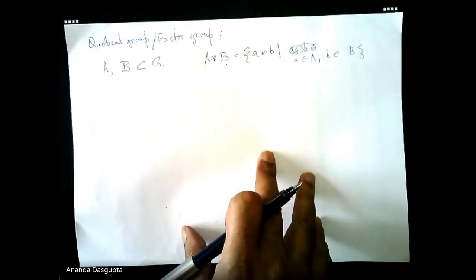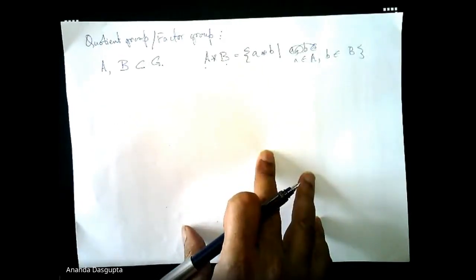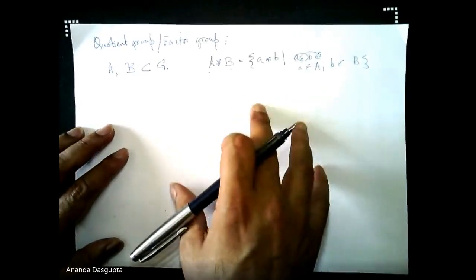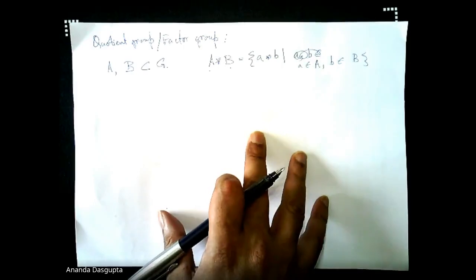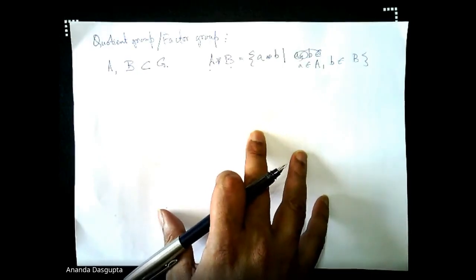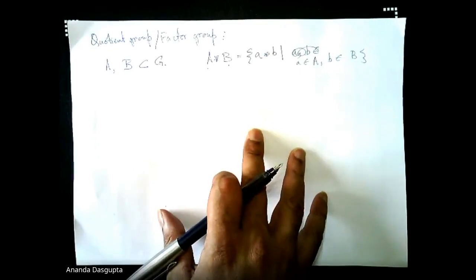The question is, can we find some situation where even this product operation among sets will give us a group structure? So we are looking for a new group, not the original group. The original group was where the elements were being composed. Now we are asking, if we take sets of those elements and compose them using this rule, can I hope to get a group structure out of it?